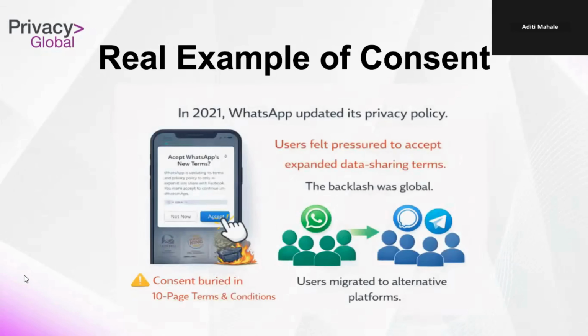Now, in 2021, WhatsApp updated its privacy policies, and users felt pressured to accept expanded data sharing terms. The backlash was global, and users migrated to alternative platforms. The trust declined. So, we can learn here, even if something is technically legal, if it doesn't feel transparent, it damages credibility. And consent is not just compliance, it is reputation management.